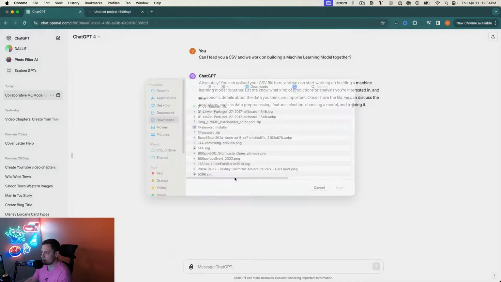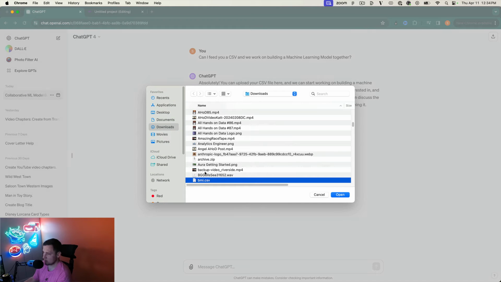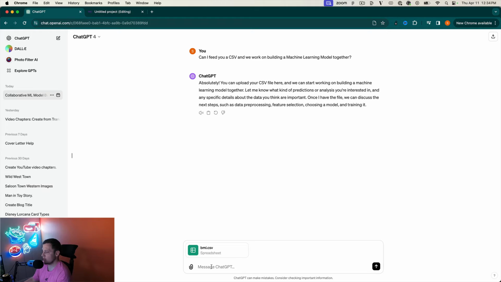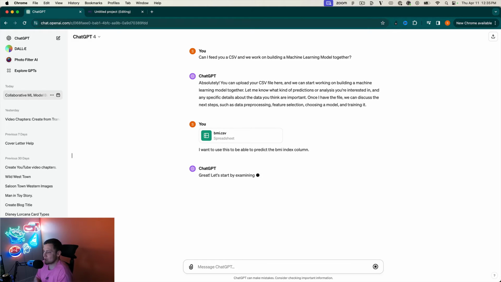Perfect. So I'm going to go ahead and attach the file, bmi.csv. I want to use this to be able to predict the BMI index column. Okay, cool. So just exactly what I said in the intro. That's what we want to do here.